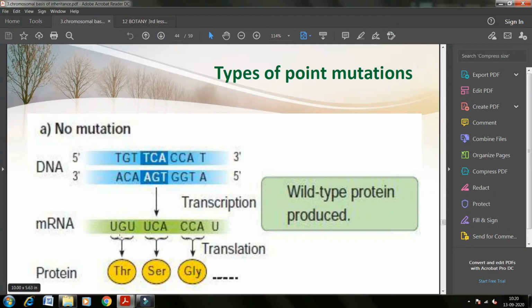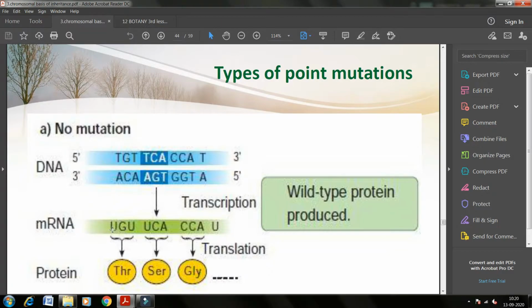This mRNA will be translated to form the protein. Each set of three bases is called a codon, a triplet, which will encode a particular amino acid in protein formation. So UGU will code for threonine, UCA will code for serine, and CCA will code for glycine.